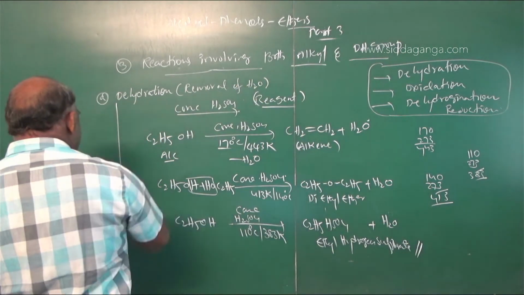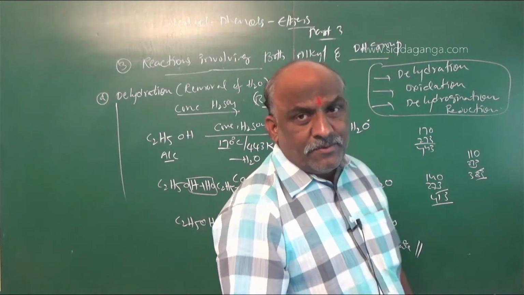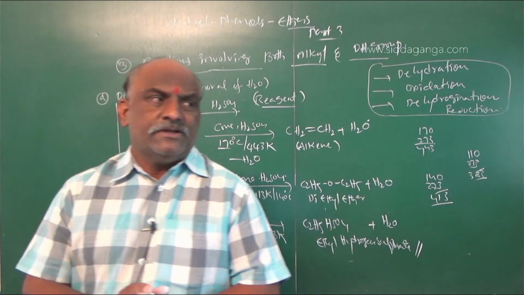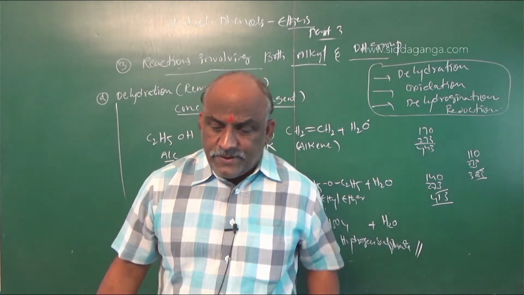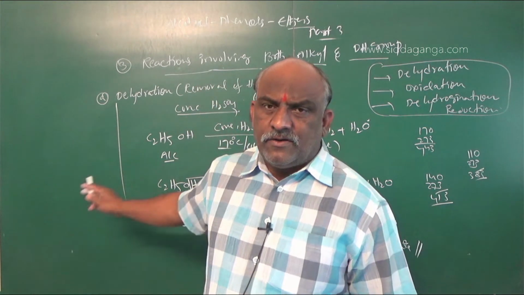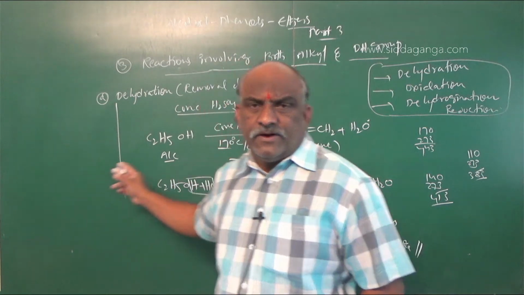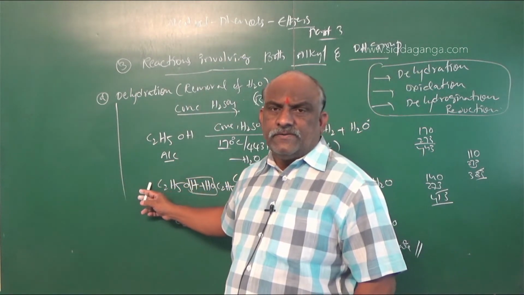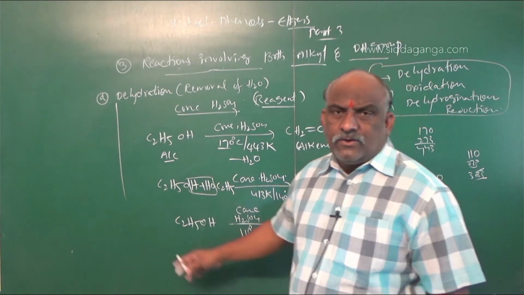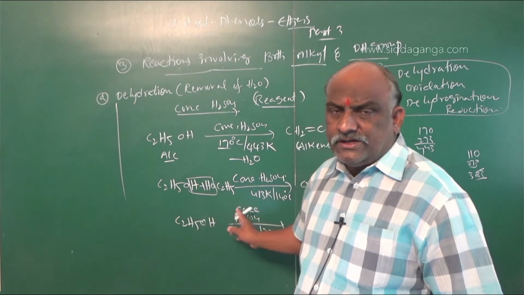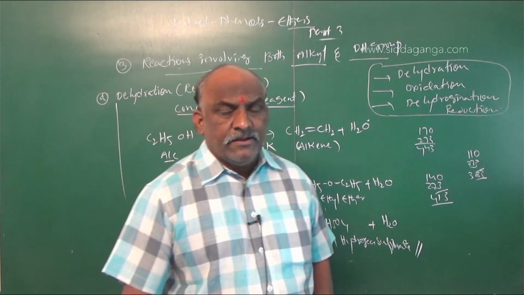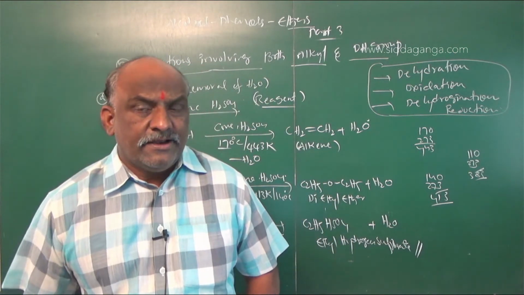So my dear students, these three reactions are very, very important from the entrance examination point of view. Dehydration of alcohols gives different products according to the temperature. At 170 degrees centigrade, direct dehydration of one molecule gives alkene. At 140 degrees centigrade, two molecules of alcohol eliminate water to give ether. At 110 degrees centigrade, the OH takes one hydrogen from sulfuric acid to give ethyl hydrogen sulfate, C2H5 plus HSO4 minus, that is a salt. So these are the examples regarding dehydration.